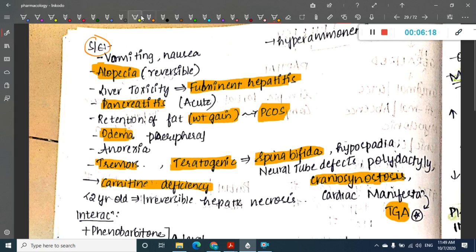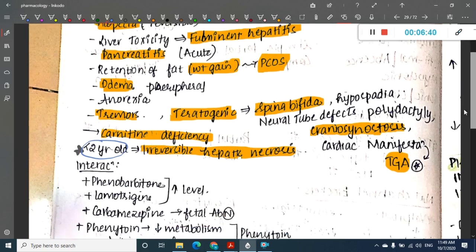Remember, in children who are less than 2 years of age, this is very important, this can cause irreversible hepatic necrosis, because actually it causes fulminant necrosis. So if the child is less than 2 years of age, then it results in irreversible hepatic necrosis. So these you should remember.